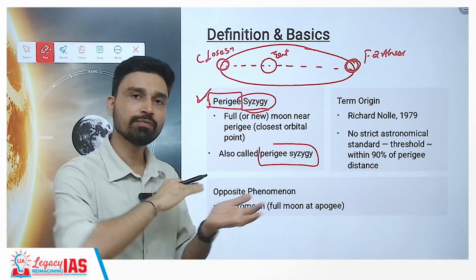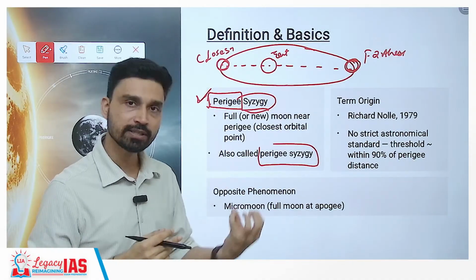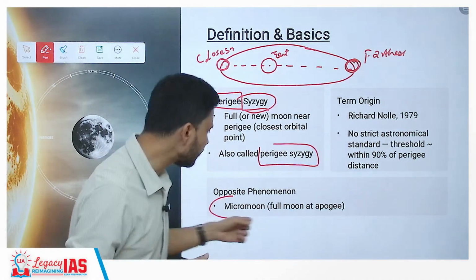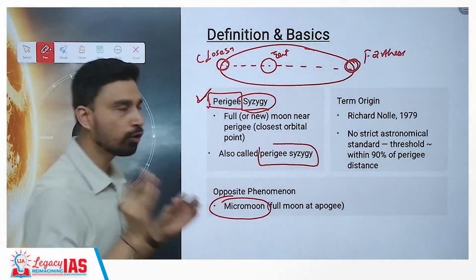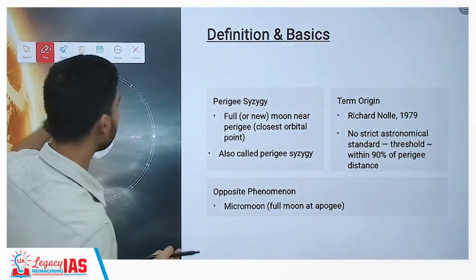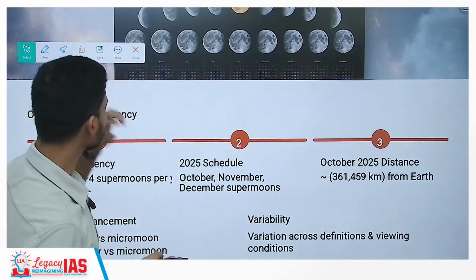When it is farthest from the Earth, you will see the smallest size of moon. And that is why the opposite phenomenon is called a micromoon. Micromoon is what? Full moon at the apogee. Supermoon is what? Full moon at the perigee. So that is how simply we can understand this.